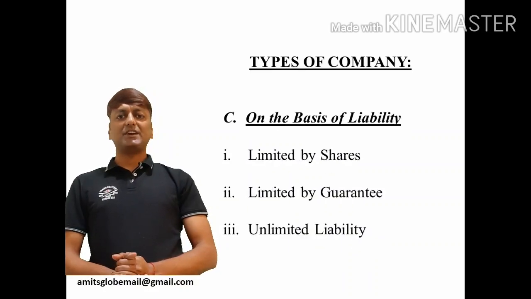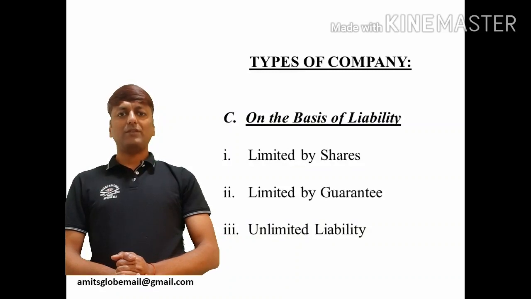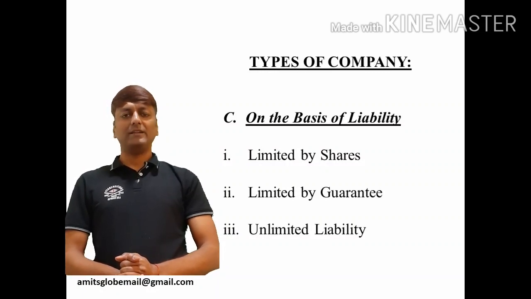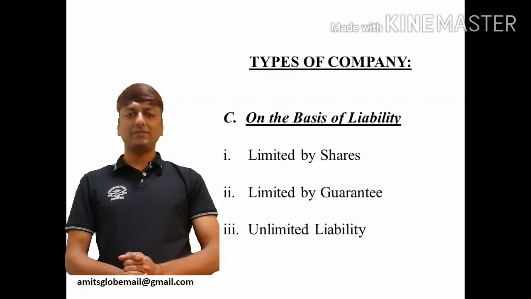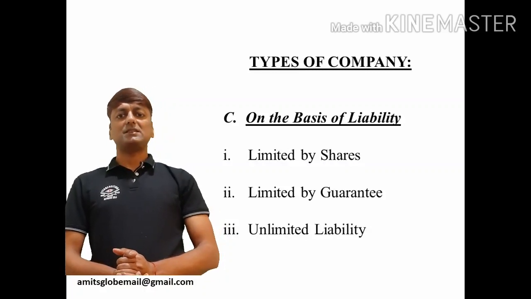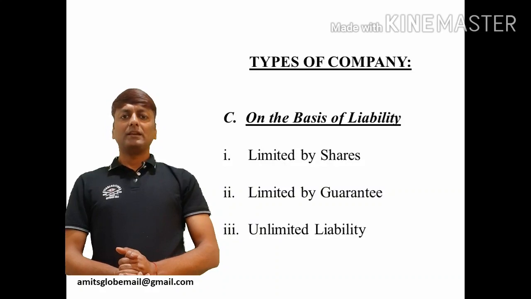The third classification of company is on the basis of liability. This we have already discussed in the topic Memorandum of Association. The liability clause of the memorandum is the same as the types of company on the basis of liability. Once again, in a summarized version, there are three kinds of companies on the basis of liability: limited by shares, limited by guarantee, and unlimited company.